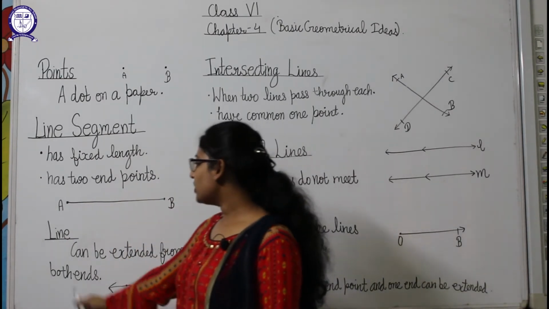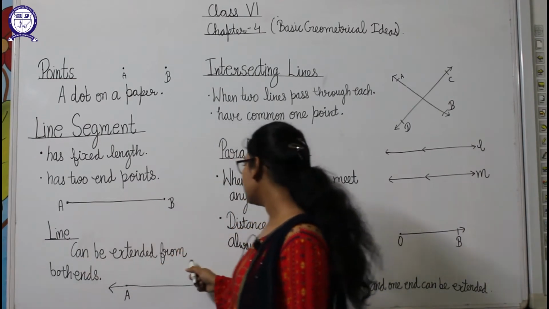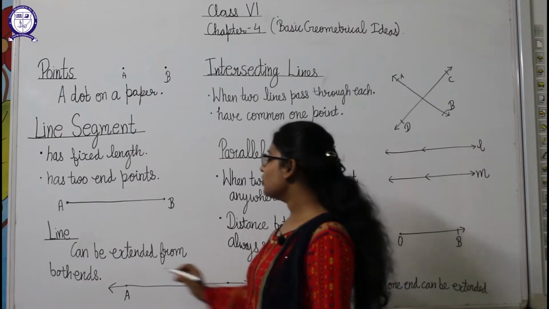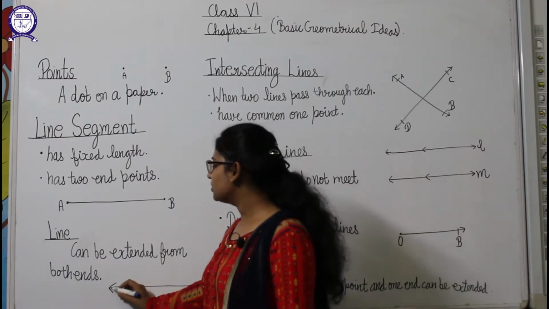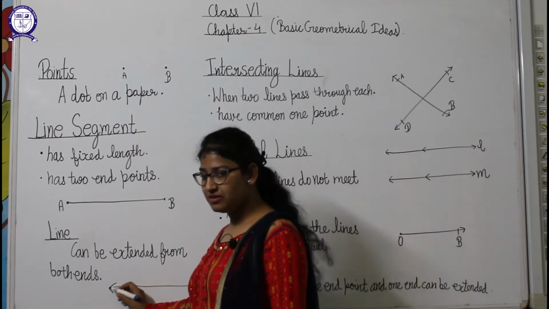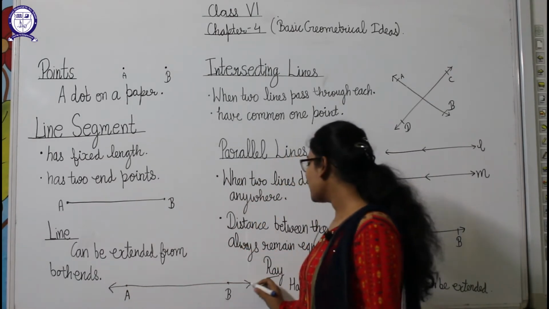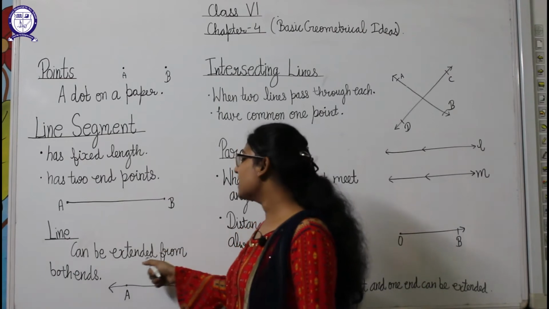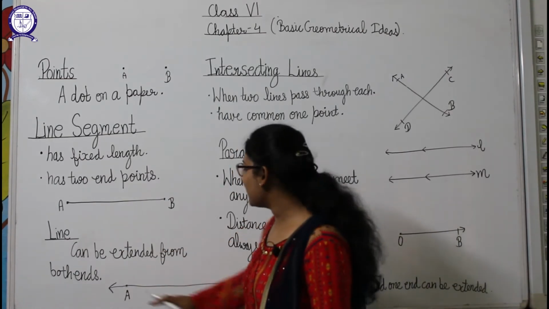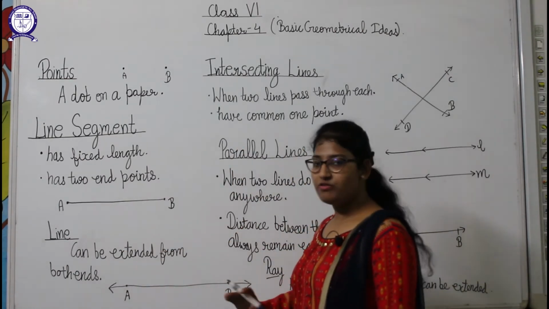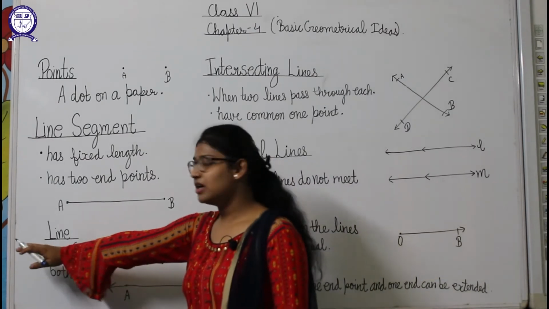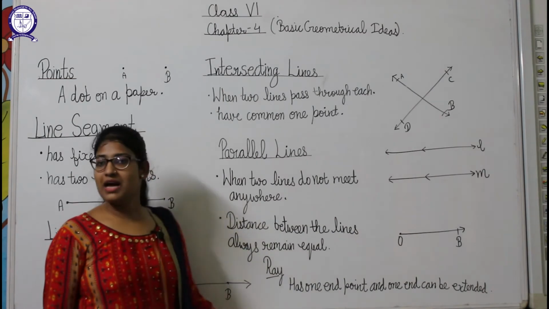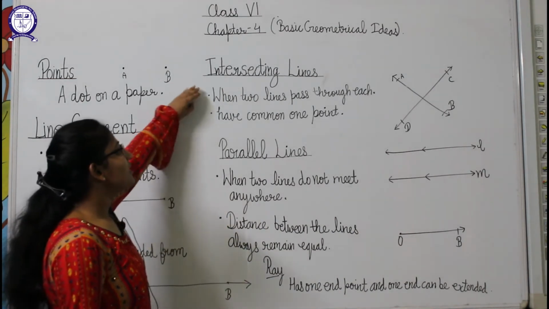Then what is a line? A line can be extended from both ends. Here suppose AB was the line and we are extending it from both the ends. From A I extended it like this and from B I extended it like this. So here AB is a line and it can be extended from both ends. It has no fixed length, we can extend it up to anywhere, and from here also we can extend it up to anywhere.